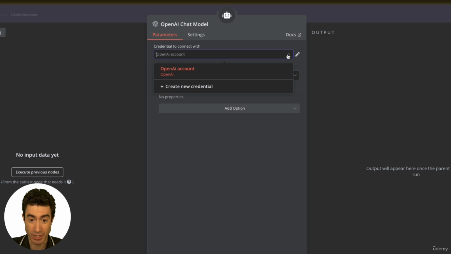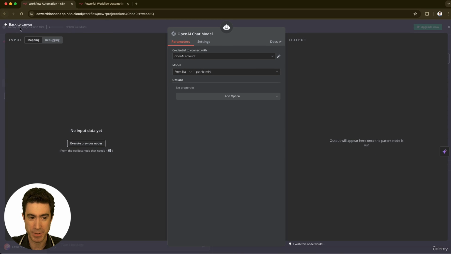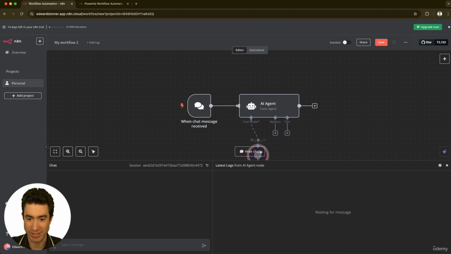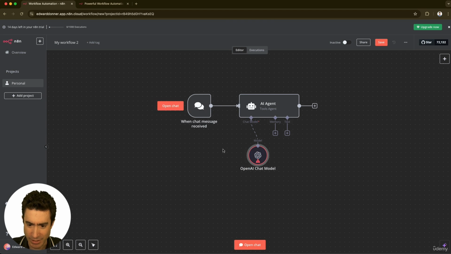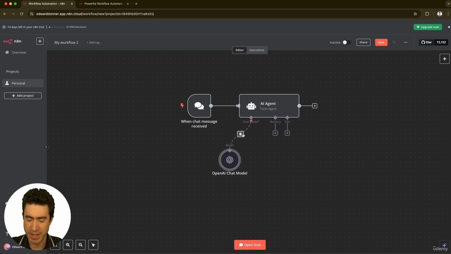All you do is you come down here and you press create new credential and you type in your API key. But I've done that already, so my OpenAI account is linked. It's as simple as that. And here it is. It looks here. OpenAI chat is connected to my chat model. So far, so good. Let's keep moving.